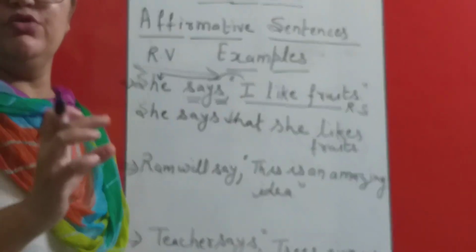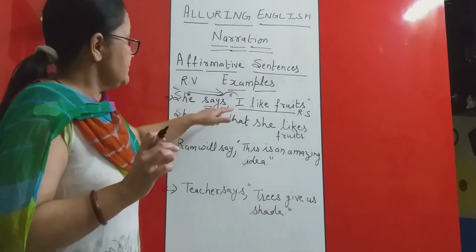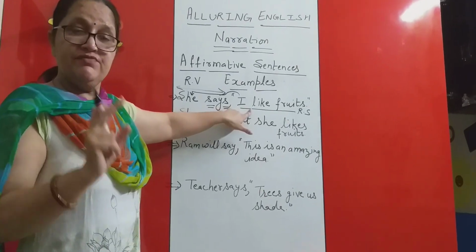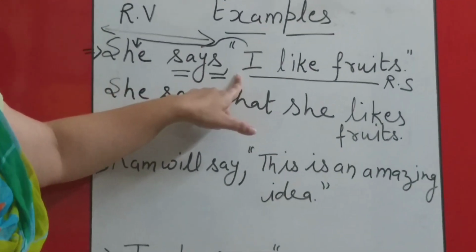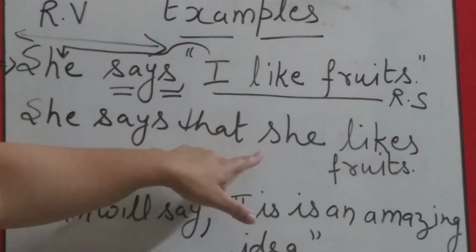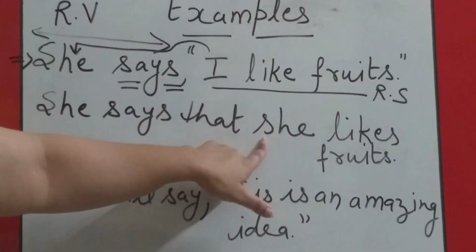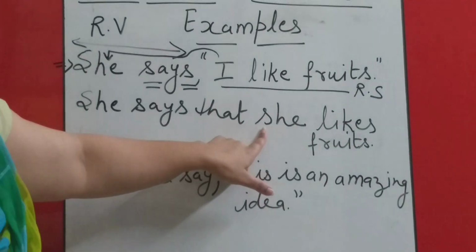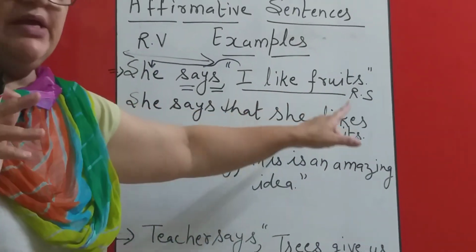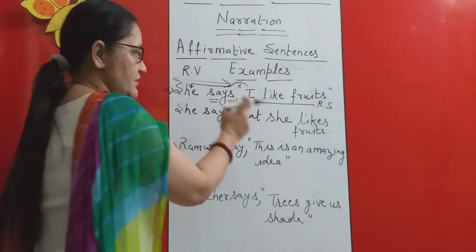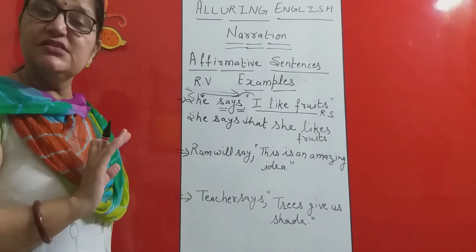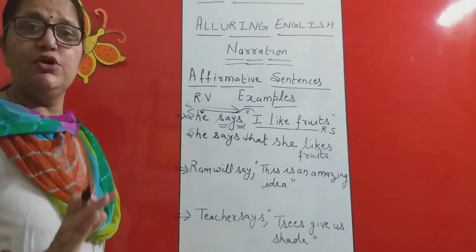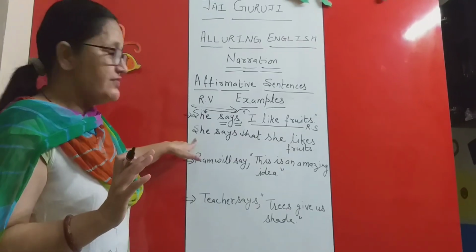This is part of the tenses, because this sentence was present indefinite tense. In present indefinite tense, with "I" we use only the first form of the verb. But if we are using it with he, she, it, or the third person singular, then the verb is followed by s or es. That's why I have done it. She likes fruits. The tense is not changed. It is not converted into past tense. So this was the first conversion.